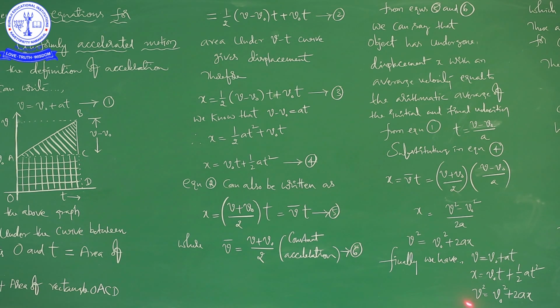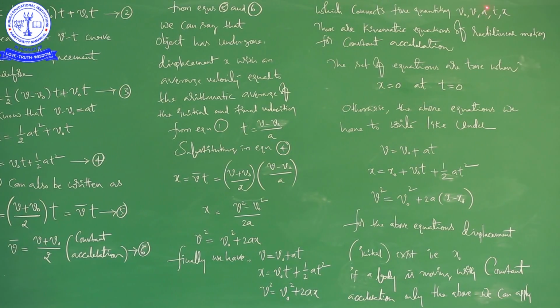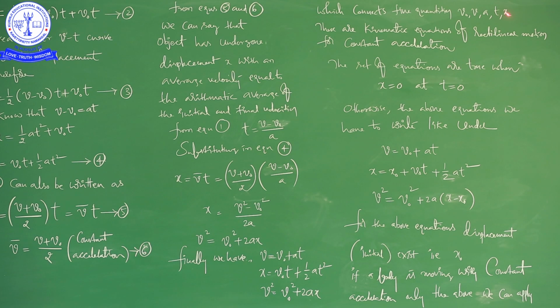If you observe carefully, these are the equations which relate initial velocity, final velocity, acceleration, time and displacement. I will repeat once again. These are the three equations which relate the initial velocity, final velocity, acceleration, time and displacement of a body.